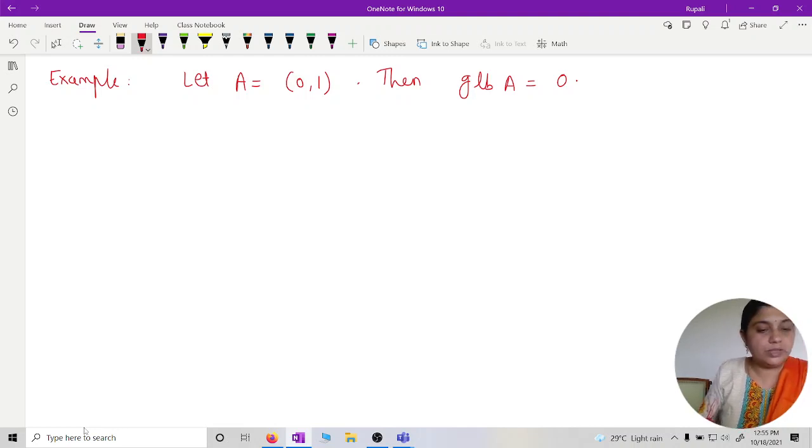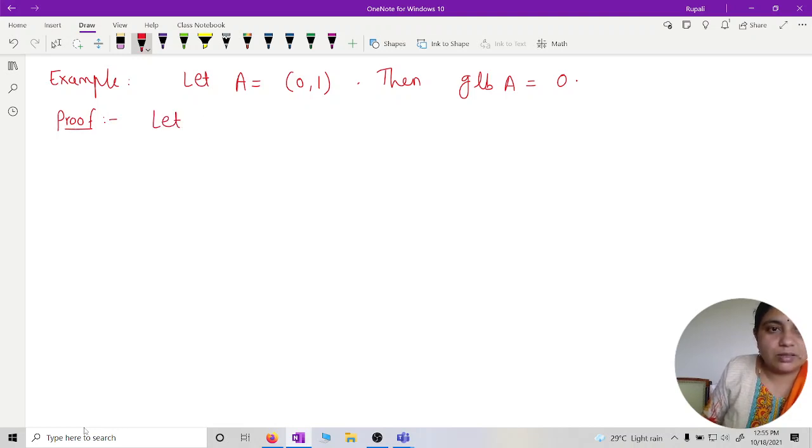So how can we prove this? Can you prove this? Along similar lines, we have to construct one element.